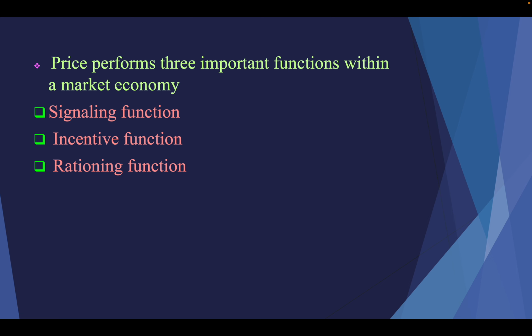Okay, the incentive function. Incentive is like a motivation that the price gives. When the price increases, suppliers like to supply more because they can take more profit, and when the price decreases, they supply less. And for the consumers, when the price increases they demand less, and when the price decreases they demand more. So they allocate their income and their production factors according to the prices. Then the rationing function.